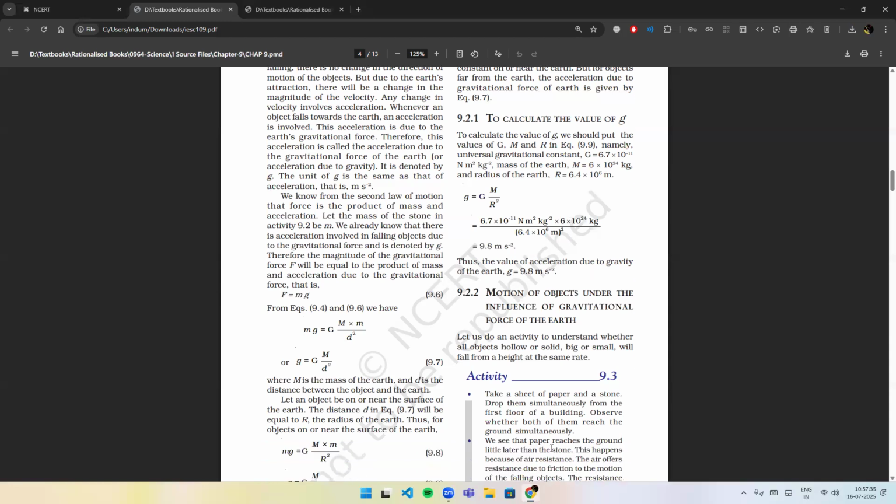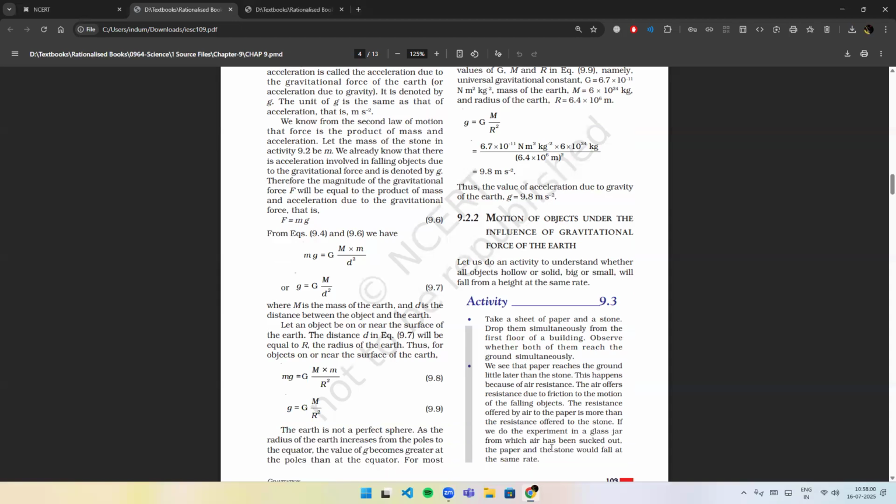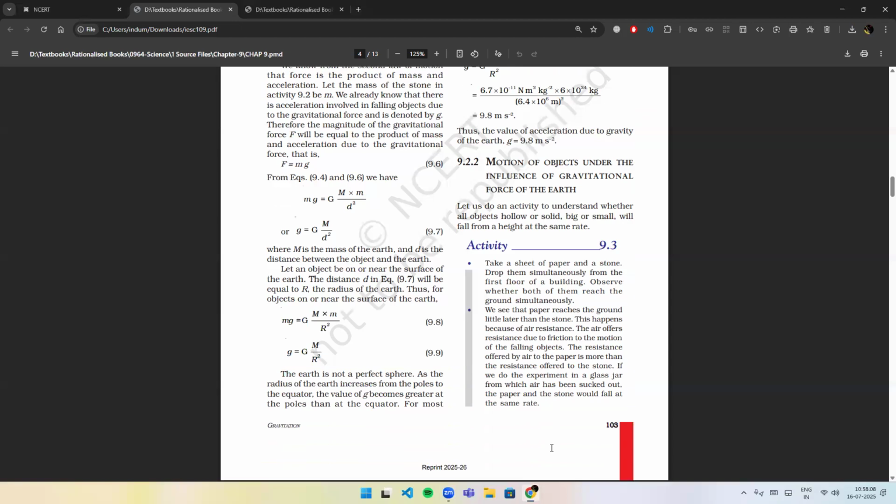We know from the second law of motion that force is the product of mass and acceleration. Let the mass of the stone in activity 9.2 be m. We already know that there is acceleration involved in falling objects due to the gravitational force and is denoted by g. Therefore, the magnitude of the gravitational force F will be equal to the product of mass and acceleration due to the gravitational force. So, small g is equal to capital G into M by d square, where M is the mass of the Earth and d is the distance between the Earth and the object.